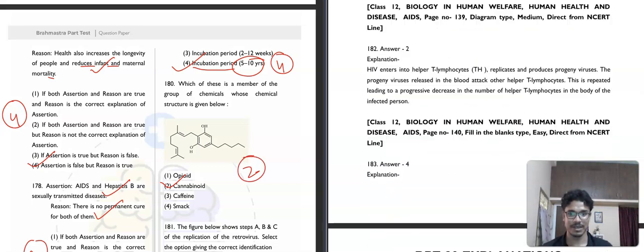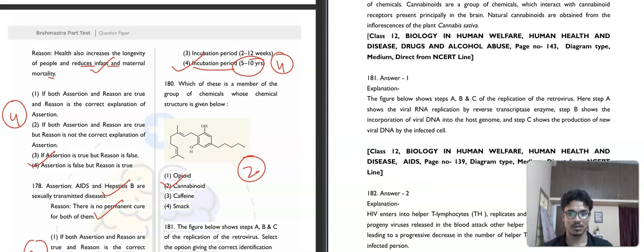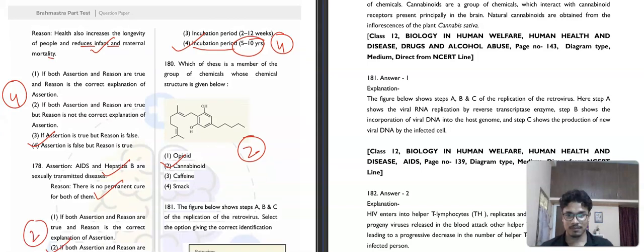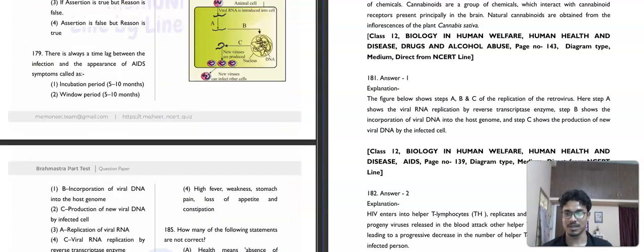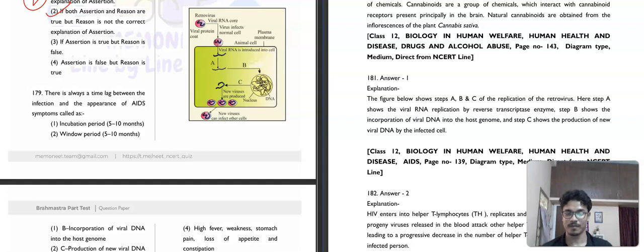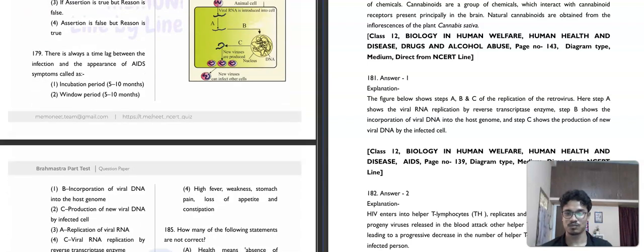Then question number 181. The figure shows the steps A, B, C of the replication. Select the right option for A, B, C. So here B is basically the incorporation of viral DNA into the host genome. Okay, this is the correct one.